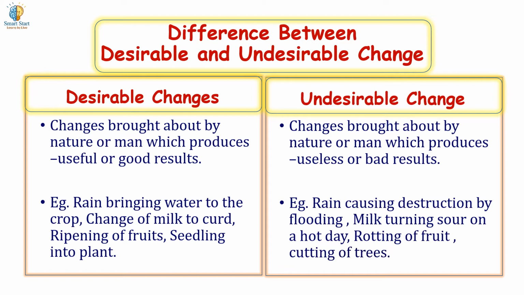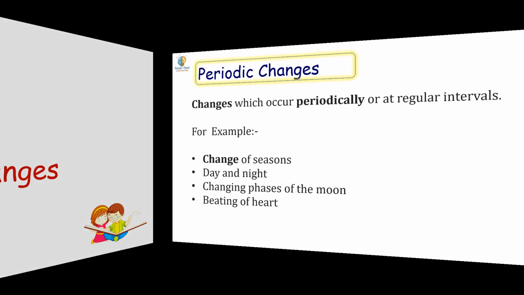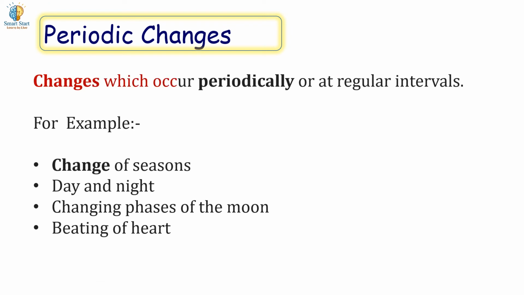Periodic changes and non-periodic changes. Periodic changes. Changes which occur periodically or at regular intervals are called periodic changes. For example, change of season, day and night, changing phases of the moon, beating of the heart.